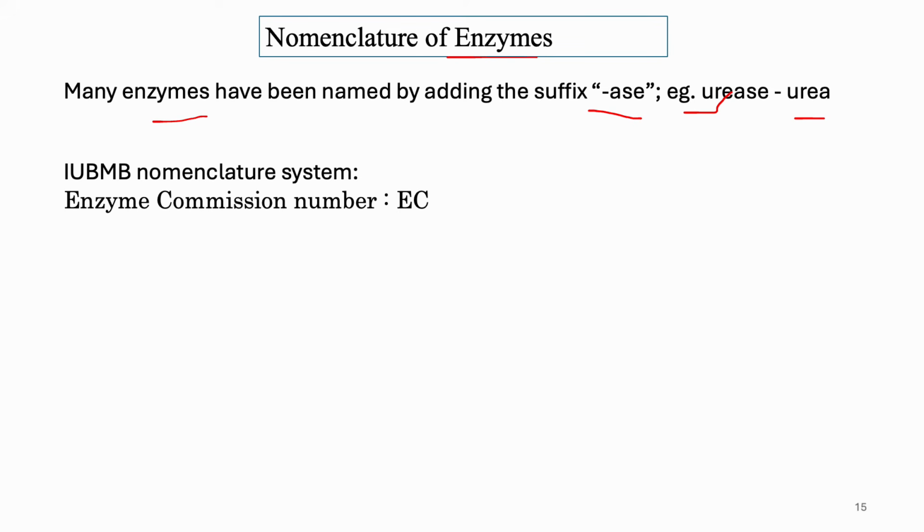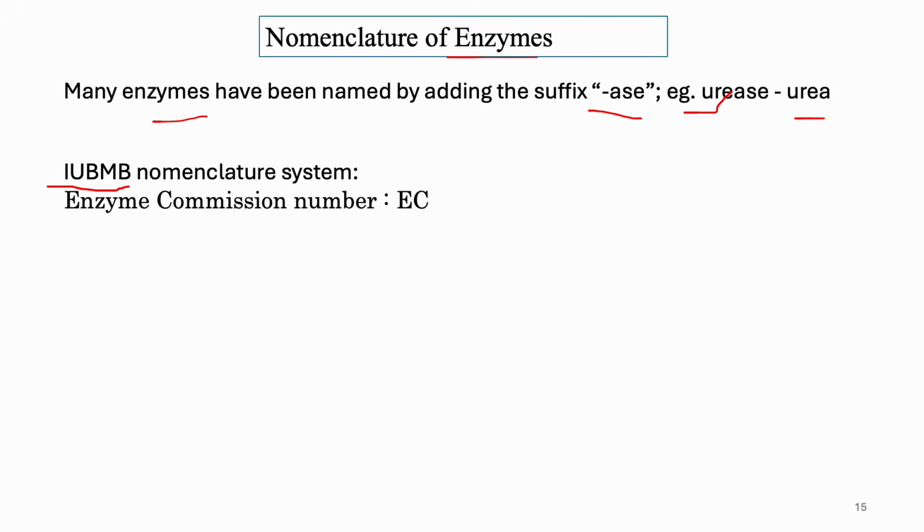There are a lot of exceptions here. For example, glucokinase acts on the substrate glucose, that's why we call it glucokinase. Or sometimes they are named for the molecule they transfer, like aminotransferases, because they transfer an amino group. So these are not fixed actually.